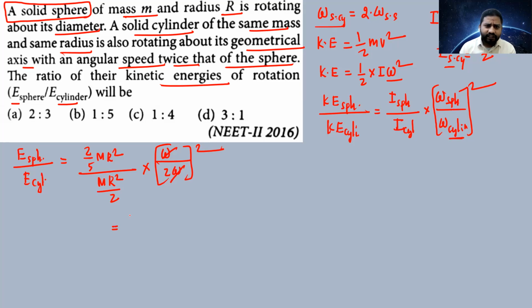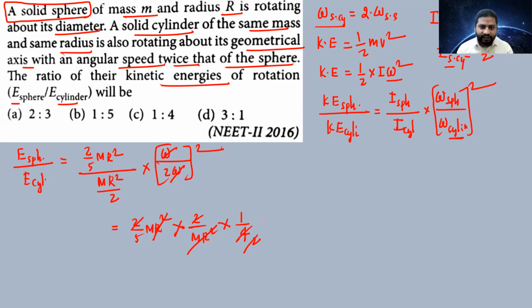Continuing, 2 by 5 mr square, and the denominator comes to the numerator, so that will be 2 by 5 mr square into 1 by 4. First, mr square cancel. The 2 and 2 cancel.